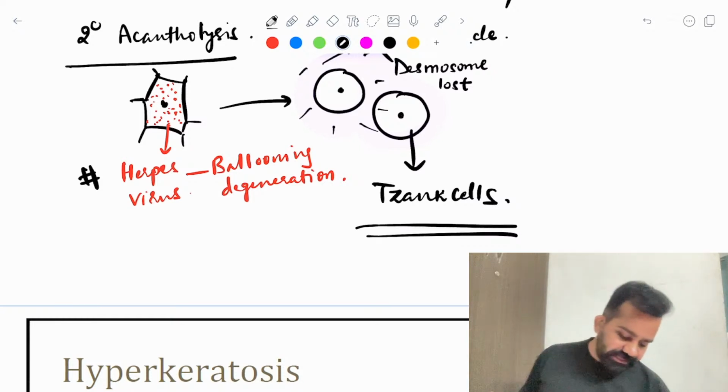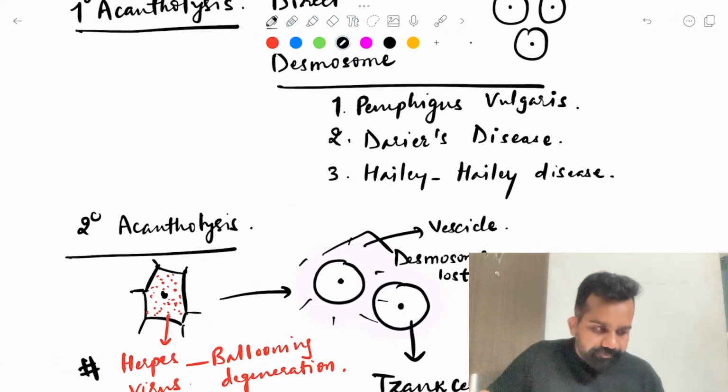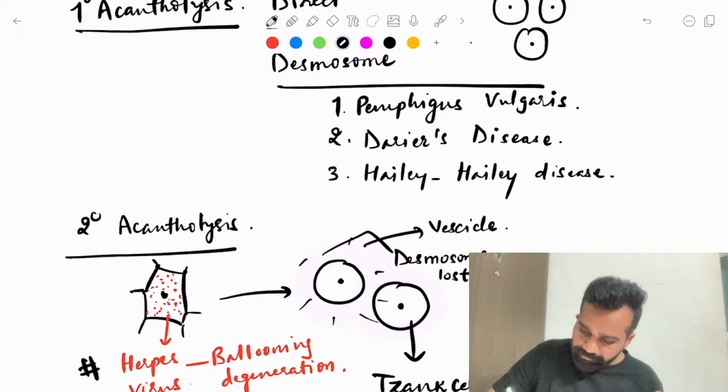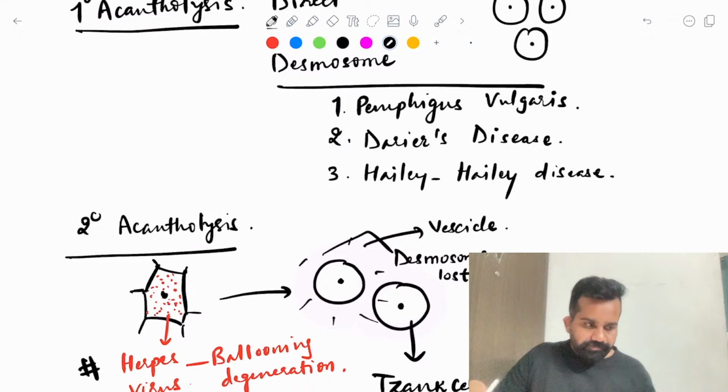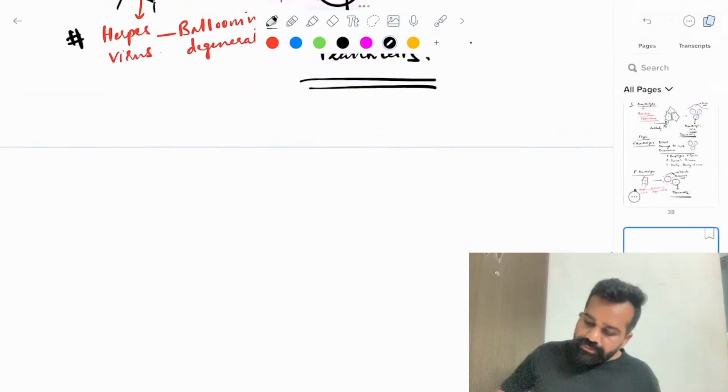So yes, Sachin, herpes zoster is also one of the examples. Let's discuss.